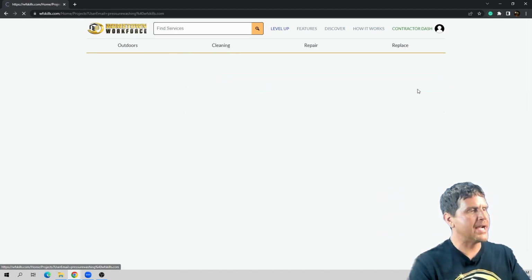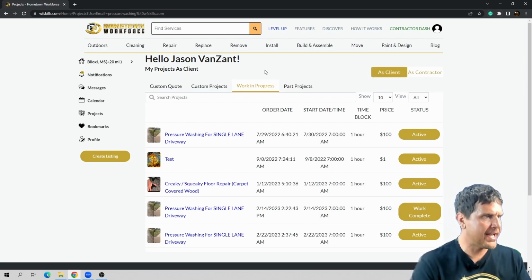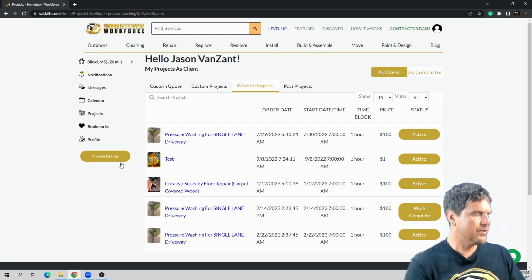We can also go back to My Projects, and this is where you manage your workflow. So these are all the current projects that I have going on, and you can see the status of each. So these are all active. This job has been completed.